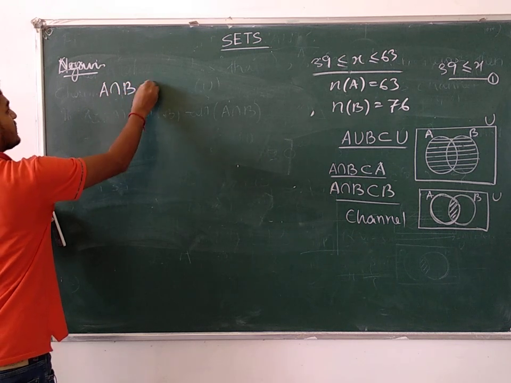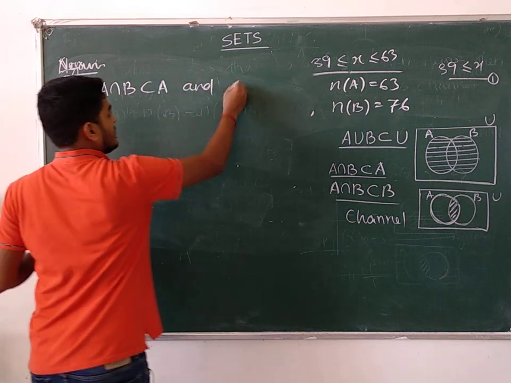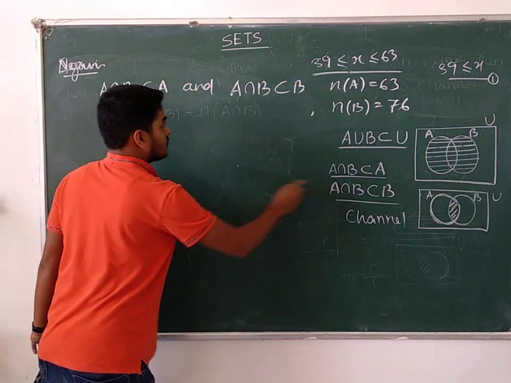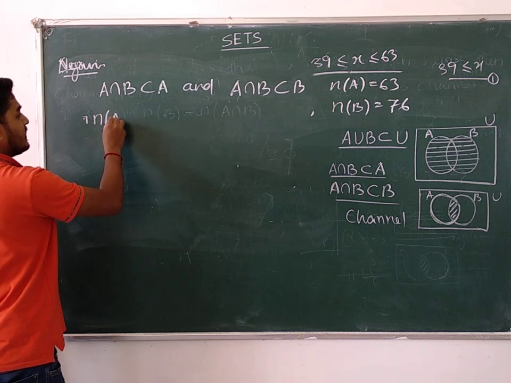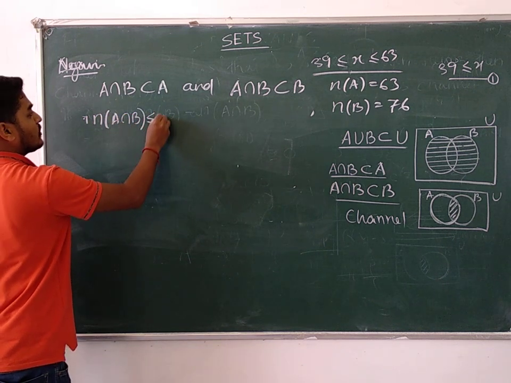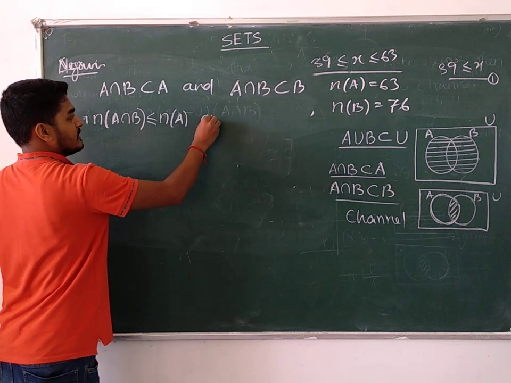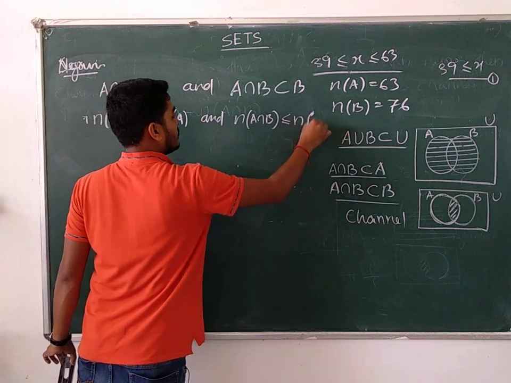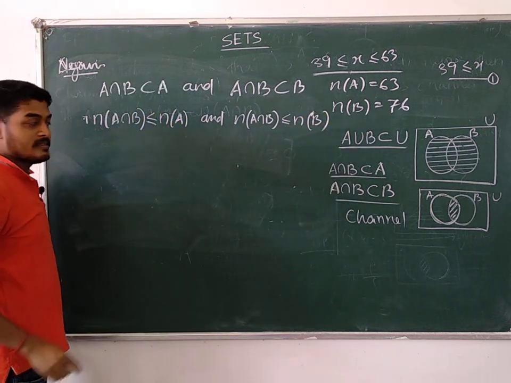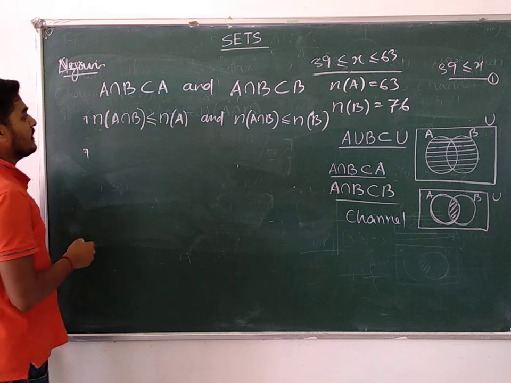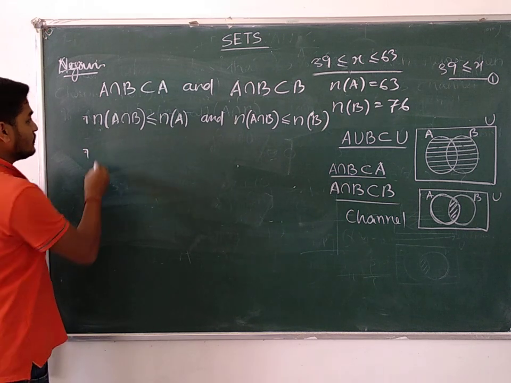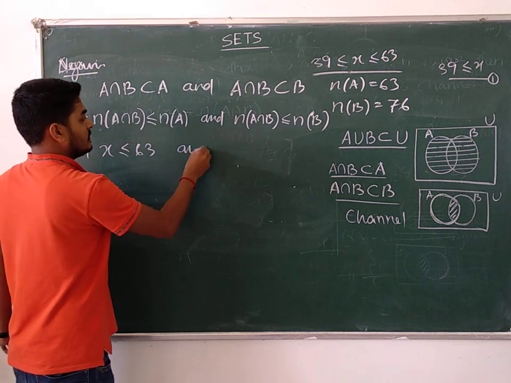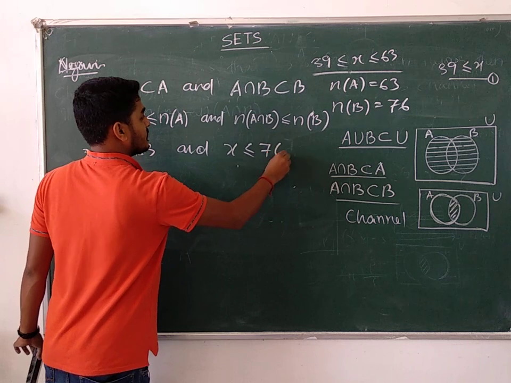A intersection B is a subset of A and A intersection B is a subset of B. These two properties give us that the number of elements in the intersection is less than or equal to the number of elements in A, and less than or equal to the number of elements in B. So X is less than or equal to 63, and X is less than or equal to 76.